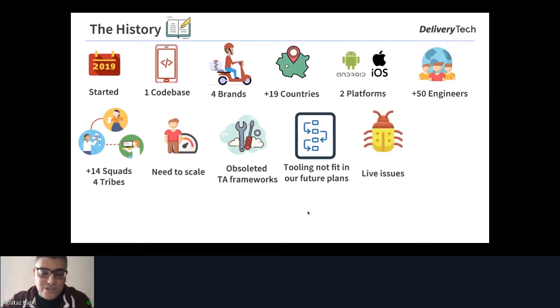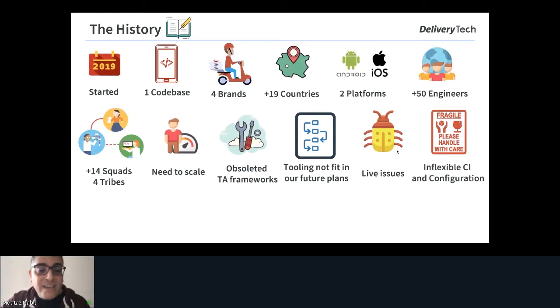Sometimes you have live issues like any application. In the application, we have live issues because after the test automation became obsolete, we start to rely on manual testing, and sometimes we don't cover all the scenarios in the test scenarios. So we have live issues like any application. We also need to figure out how we can reduce the number of live issues as much as we can. And we have inflexible CI and configuration.